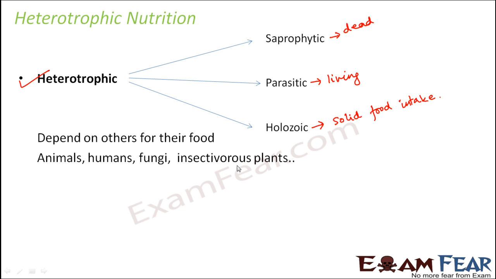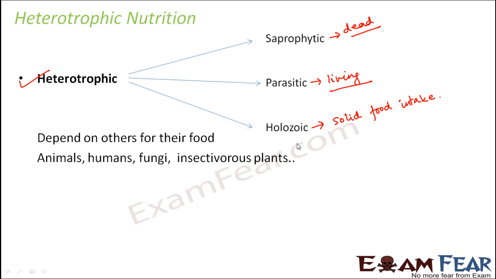So all of these fall under the category of heterotrophic because in each of these the animal is actually dependent on some other animal. So in this case the animal is dependent on some dead animals. In this case the animal is dependent on some other living plant or animal. And in this case the animal is taking in solid food and that solid food is again obtained from some plant or animal.